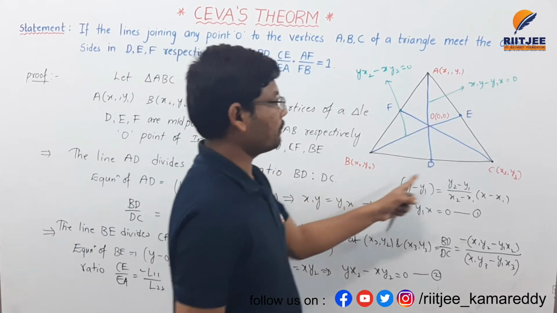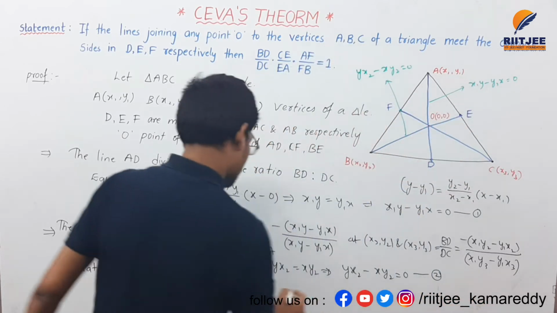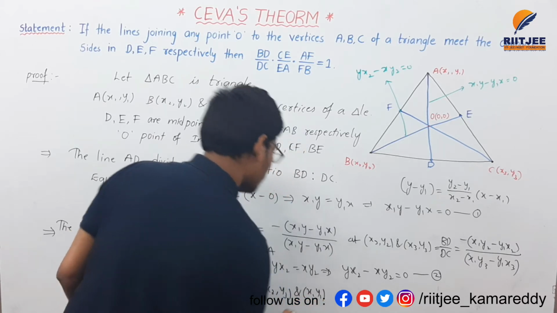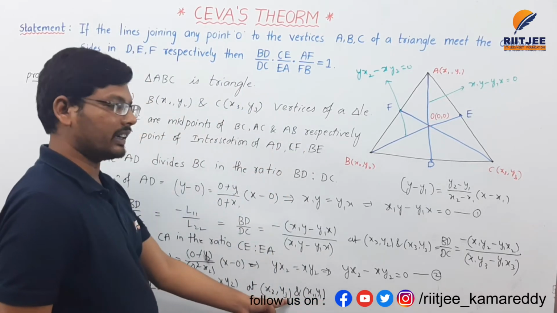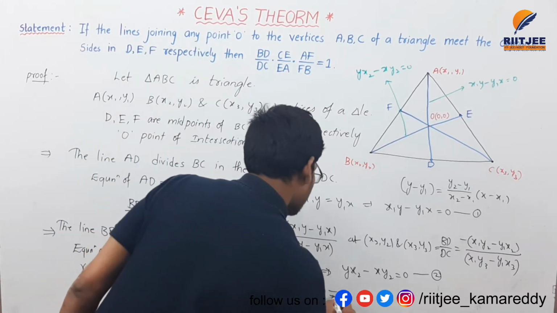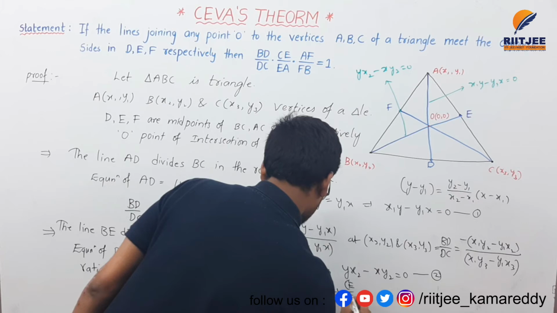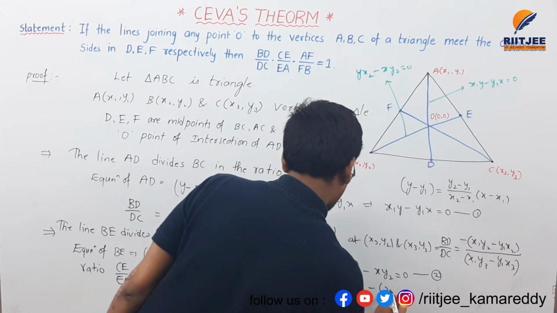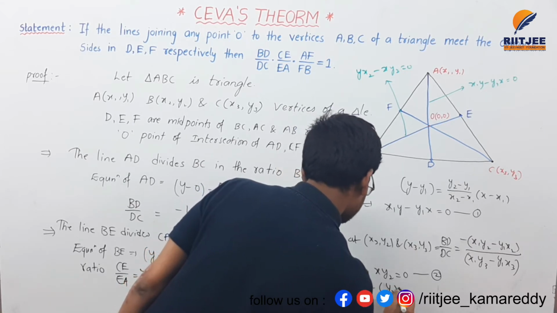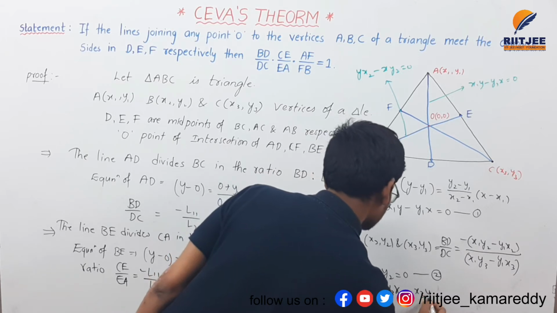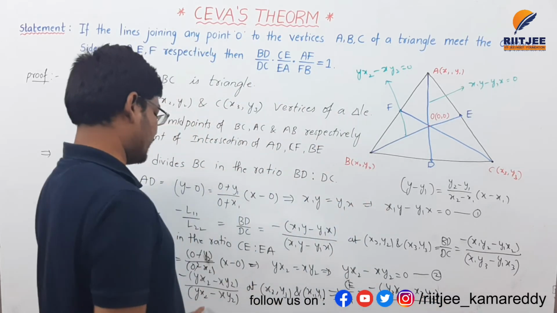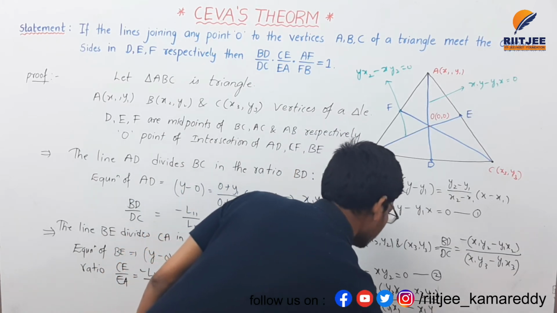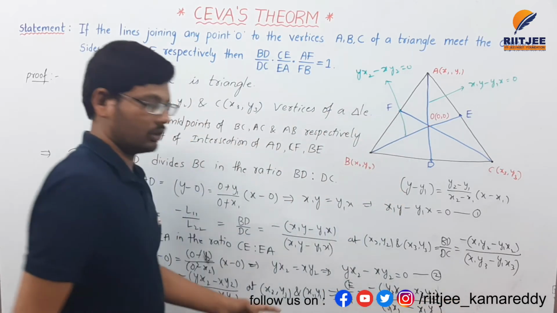At the points x3, y3 and x1, y1, let's substitute x3, y3 in the numerator and x1, y1 in the denominator. Then CE by EA is equal to minus of (y3x2 minus x3y2), divided by, in the denominator, (y1x2 minus x1y2). This is the ratio CE by EA.